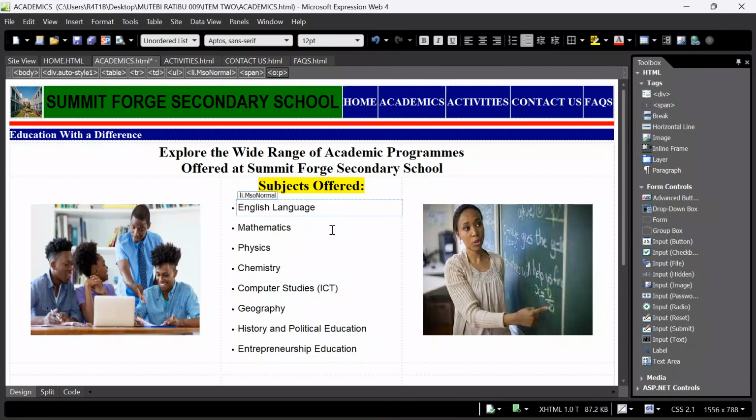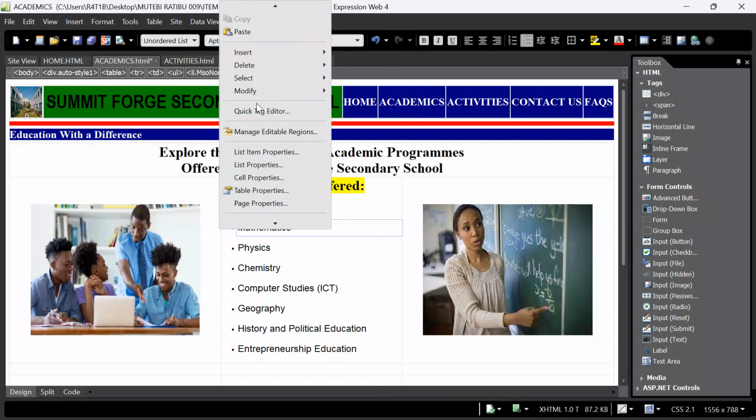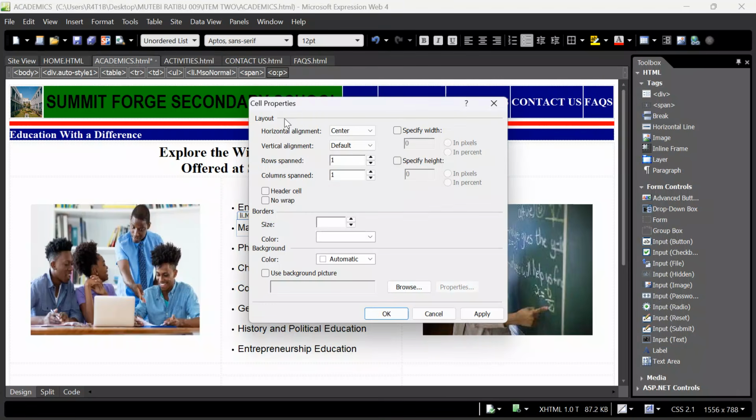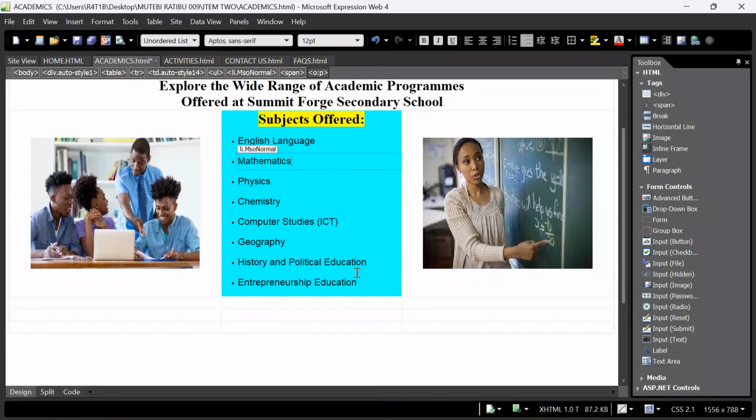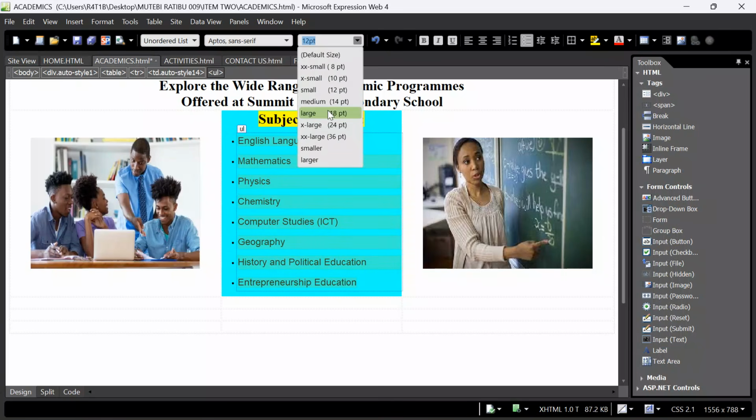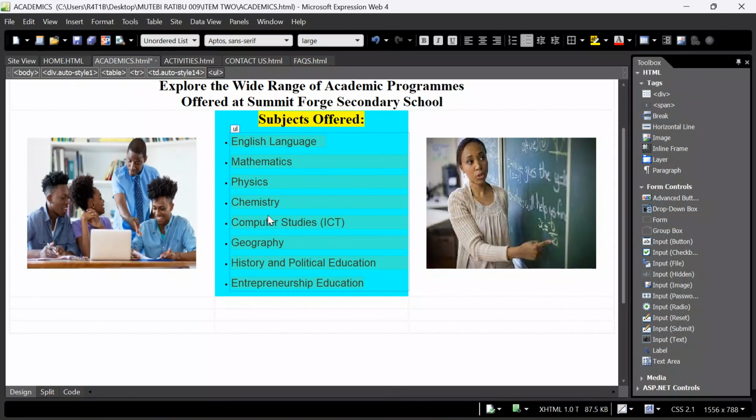Now come here, cell. I want to put some colors on the cell properties. Come and say background. Let me take this dark blue. Okay, let me take aqua. Click OK. Now, after doing this, should we increase the font? It's around 12. Let me keep it at 14. Is 14 okay? 14, 18. Okay, 14, 18, Control S. Then check and see the progress.